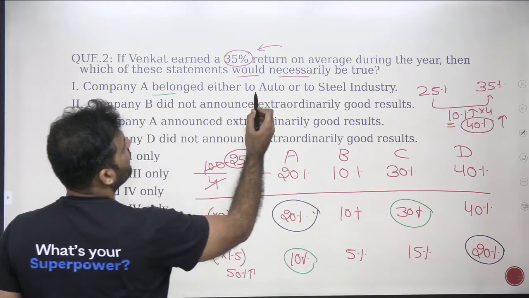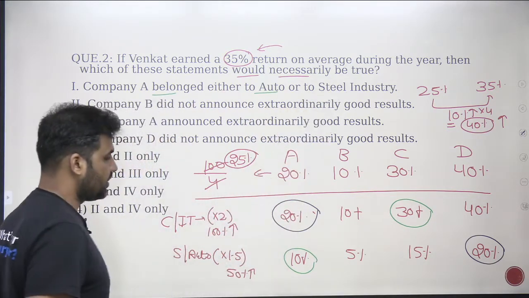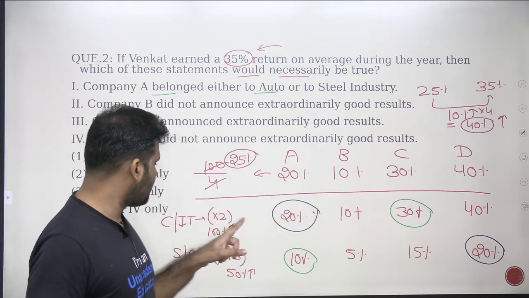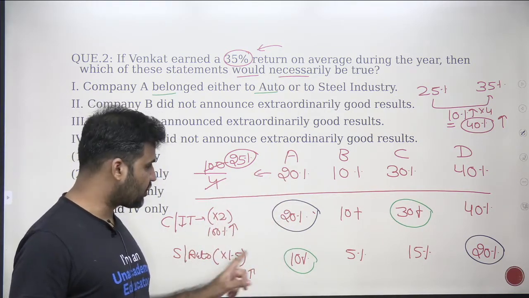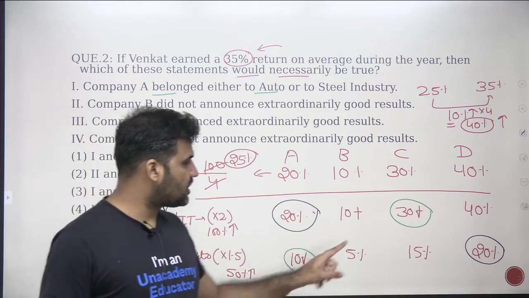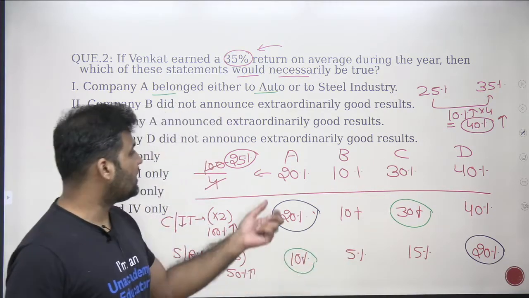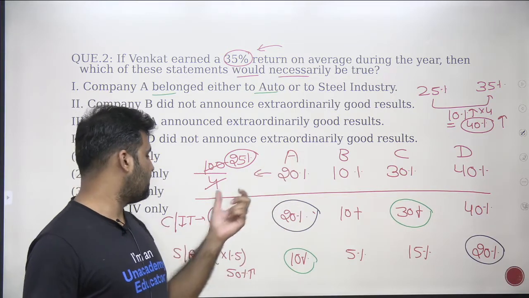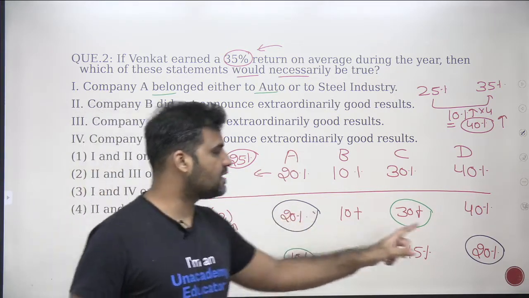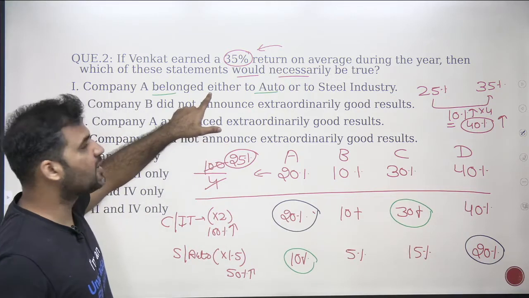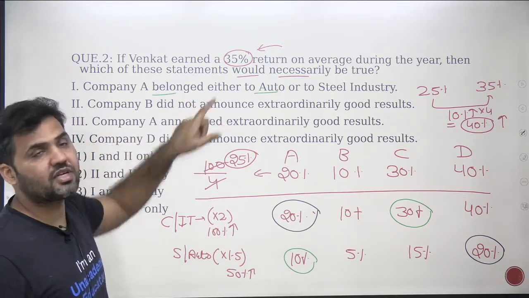Company A belongs either to auto or to steel industry. Company A belongs to auto or steel. That's the possible case only when you consider these green circles only. There is also a possibility that A belongs to cement and IT if I take this case. So will you say that this statement is true? No, this is not definitely true, right?